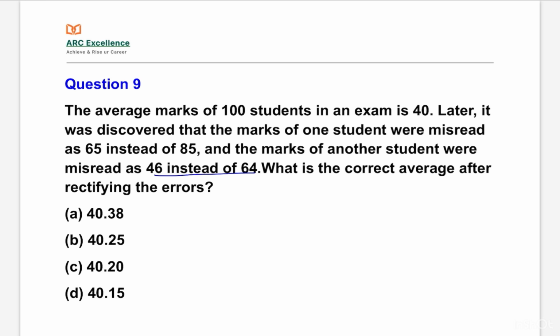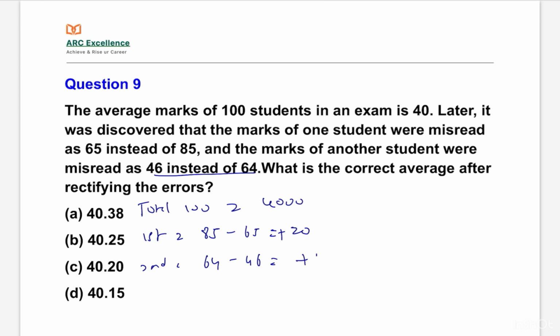The average marks of 100 students means the total marks of 100 students is 4000, that is 40 into 100. The first error is 85 misread as 65, so 85 minus 65 is equal to plus 20. The second error is 64 misread as 46, that is plus 18.